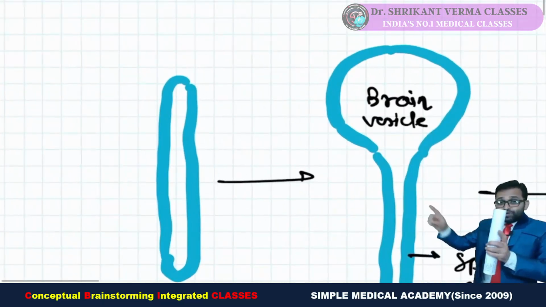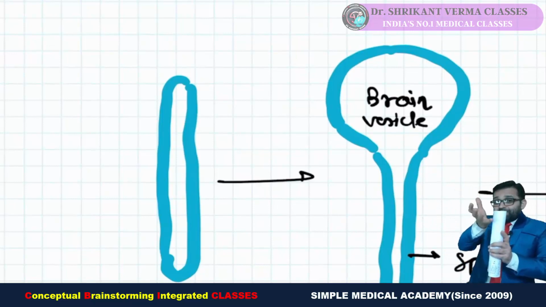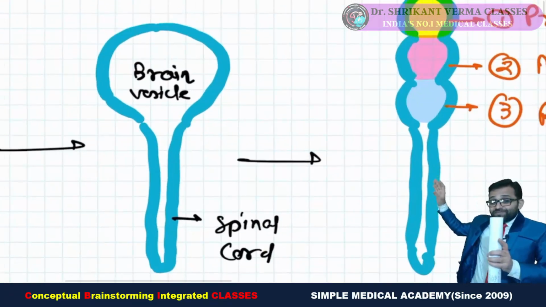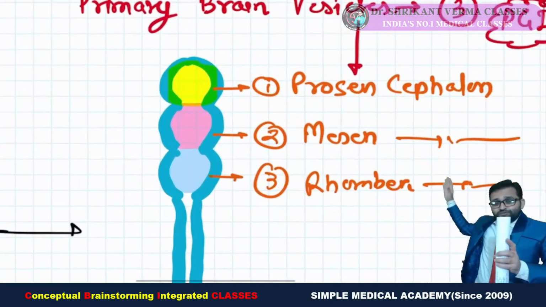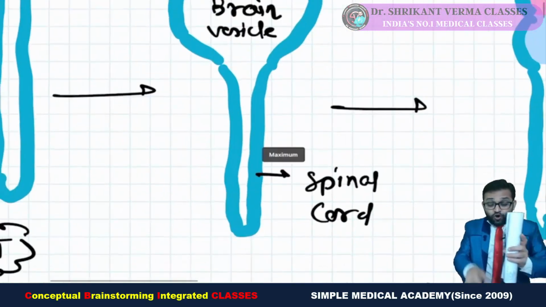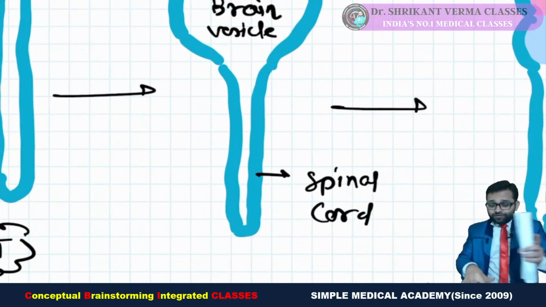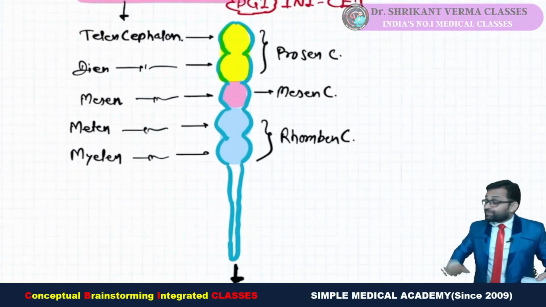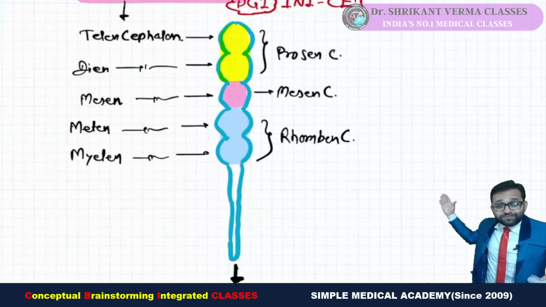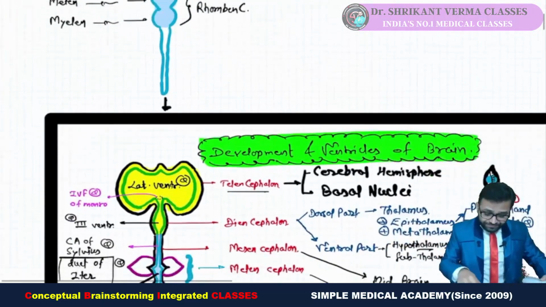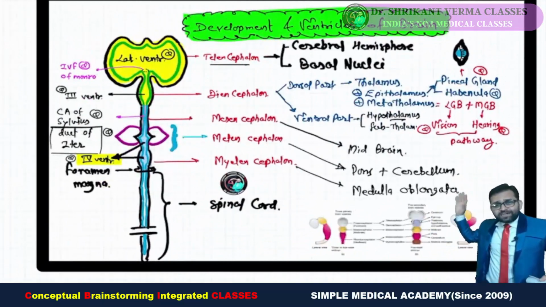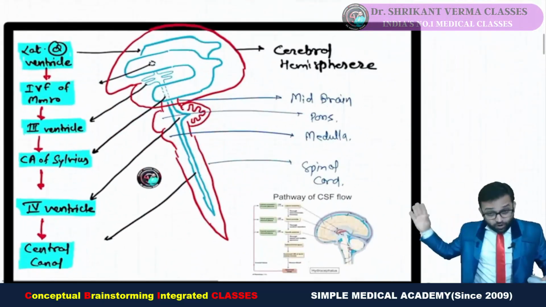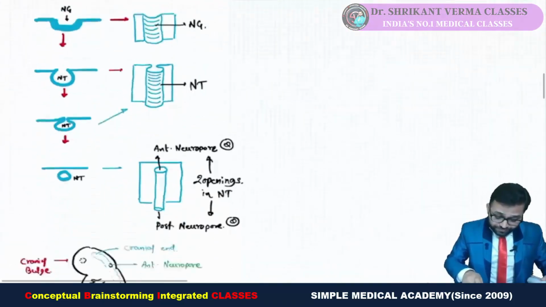So this neural tube is getting dilatation at the upper part, making the brain vesicle, and then this brain vesicle is making the prosencephalon, mesencephalon, rhombencephalon, while the caudal narrow part is making the spinal cord. You can go for our videos, and then these are further dividing into the telencephalon, diencephalon, mesencephalon, metencephalon, myelencephalon. Different cavities are developing inside it. We had seen, during all this, also our CSF flow.